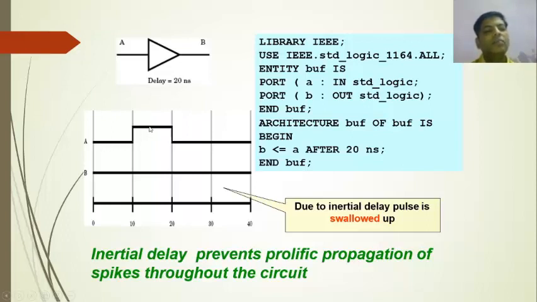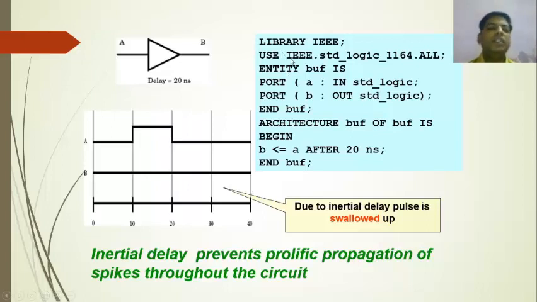The timing diagram for A is initially 0, after that it is logic high for 10 nanoseconds, and then again back to 0. The B signal means the output is delayed by 20 nanoseconds.